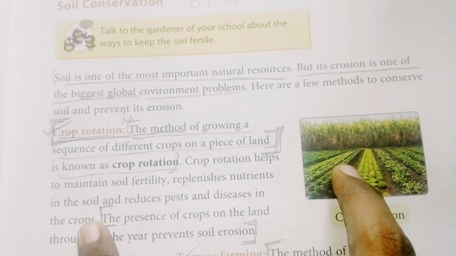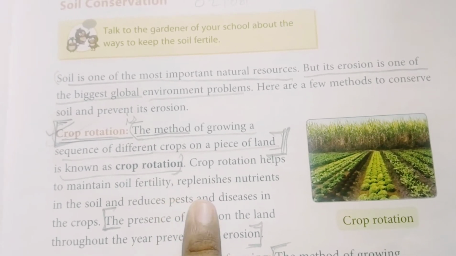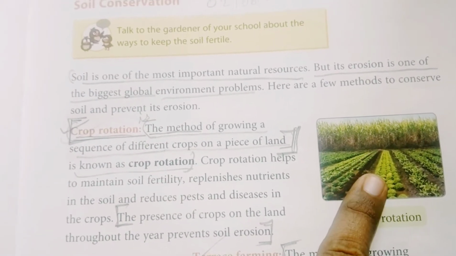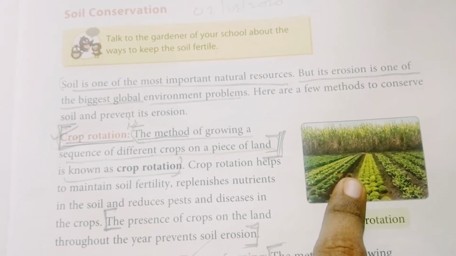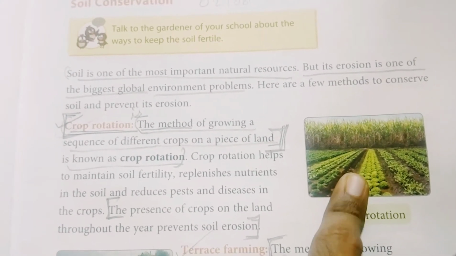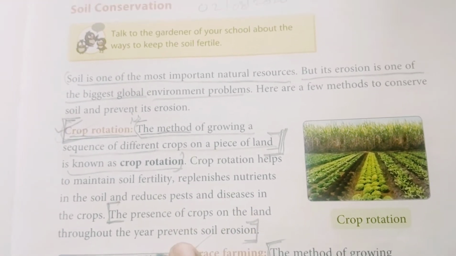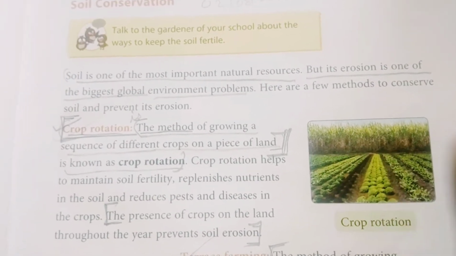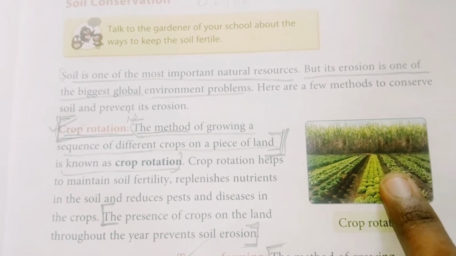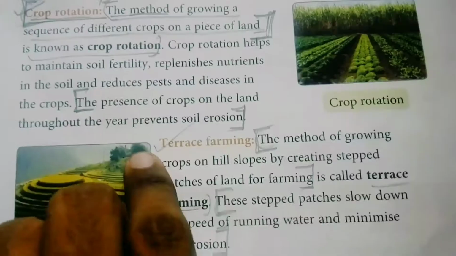And it reduces pests and diseases in the crops, meaning the insects present in the plants will be destroyed due to this method. And when crops are present on the piece of land throughout the year, that prevents soil erosion. This way the crop rotation method is helpful.